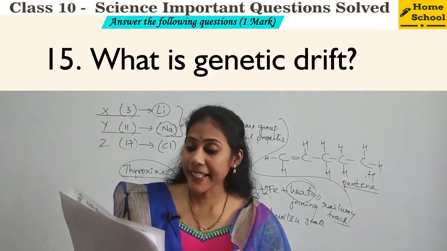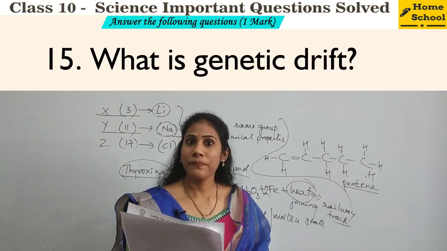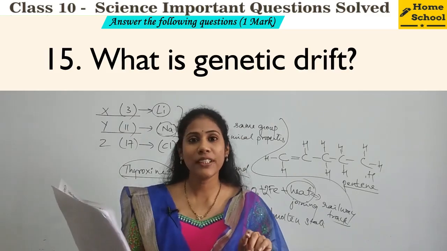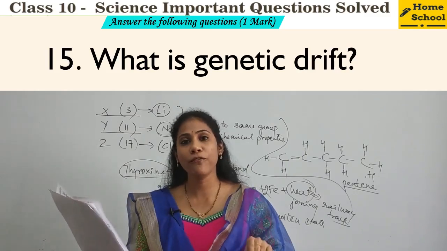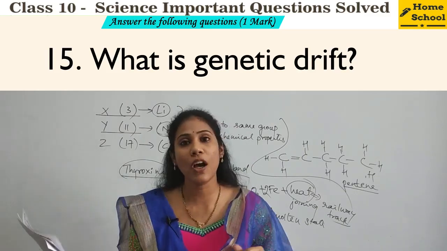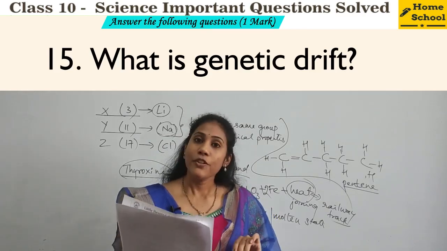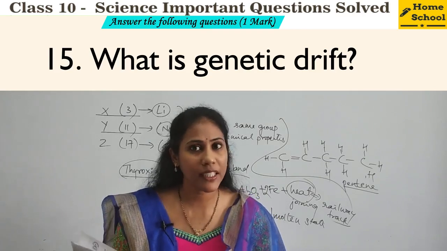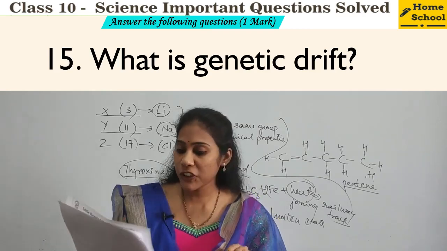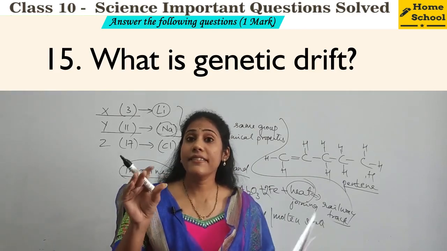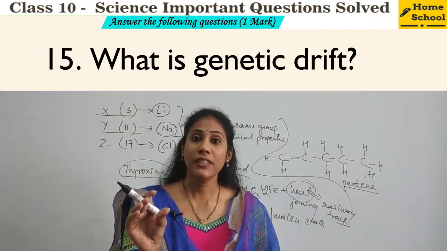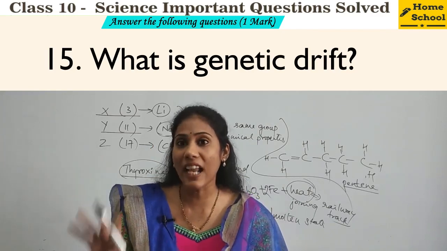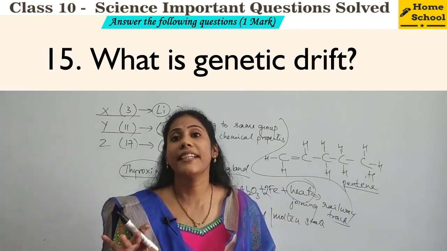Next, what is genetic drift? The definitions are very important. In case of evolution, you must know the definitions of speciation, gene flow, genetic drift, and homologous, analogous, right? So fossils definition. There are certain definitions which are very, very important to remember. So here, what do you mean by a genetic drift? It is the random change in the number of genes, right, by chance or luck, is called genetic drift.